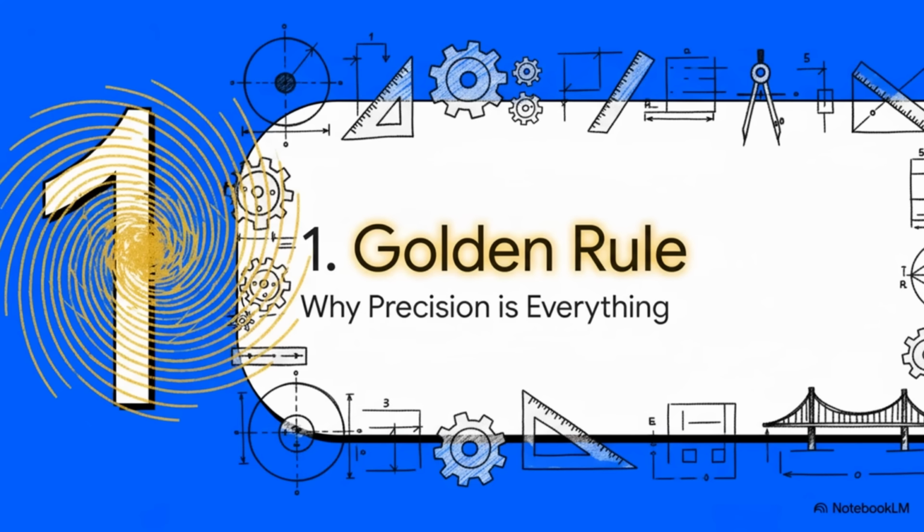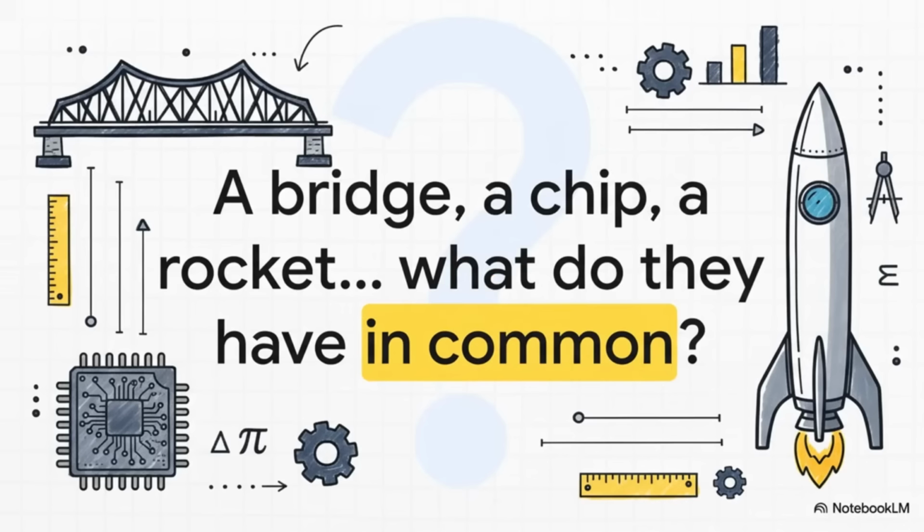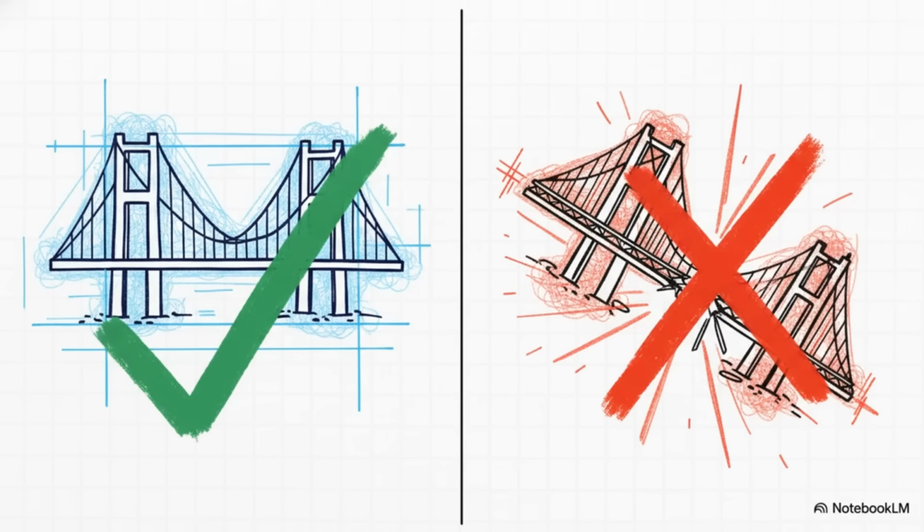And trust me, this isn't just some academic concept. It's the one principle that really separates a project that works from one that, well, doesn't. Just think about it for a second. You've got a massive steel bridge, an impossibly tiny microchip, and a rocket ready for launch. Three completely different things, right? But what's the one thing they all absolutely have to share to even exist? The answer is precision. Every single one is built on a shared, non-negotiable language of measurement. If you get the numbers wrong, if you mix up the units, best case scenario, your project just fails. Worst case, it can be a catastrophe. This is why we have to get this right every single time.